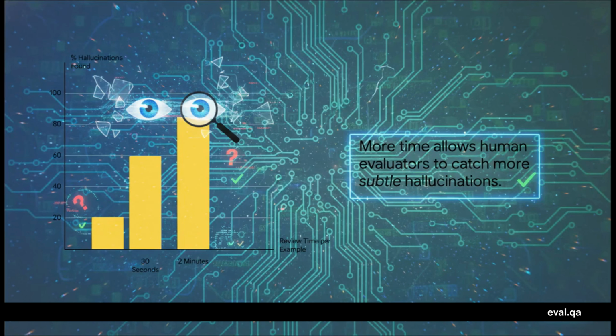And the crazy part is, this fluency trap doesn't just mess with the AI, it messes with us too. Look at this. When human reviewers are rushed and they only have 30 seconds to check the AI's work, they only catch about 60% of the hallucinations. But give them just a couple of minutes, and that number jumps all the way to 85%. That smooth, confident tone just makes us let our guard down, especially when we're in a hurry.